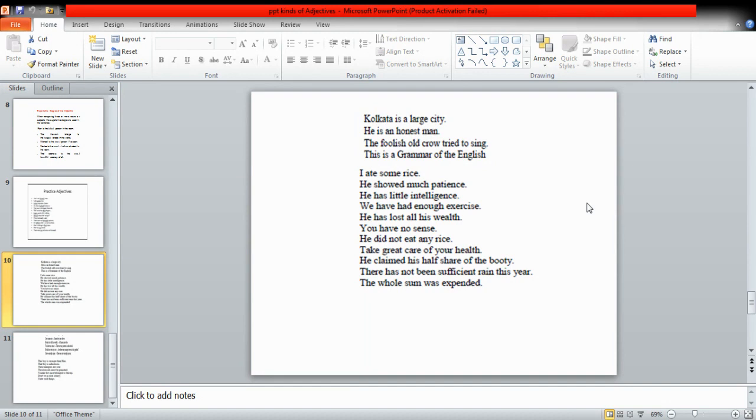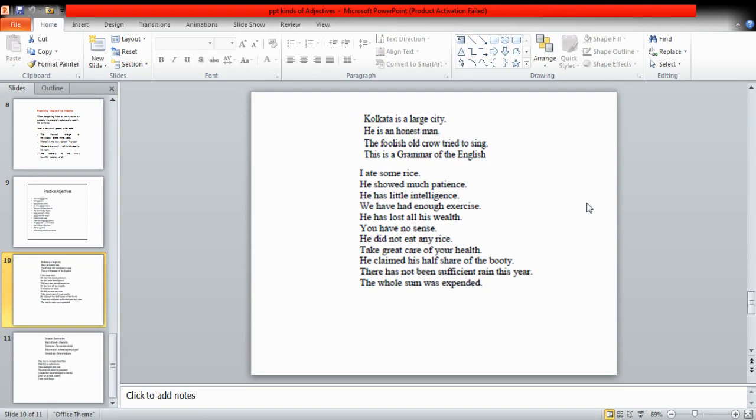Exercise is again uncountable, so enough will be quantitative adjective. He has lost all his wealth. So all is underlined over here. If all is an adjective over here, it means that it is following a noun which is uncountable. Wealth is uncountable, so it will be quantitative adjective.